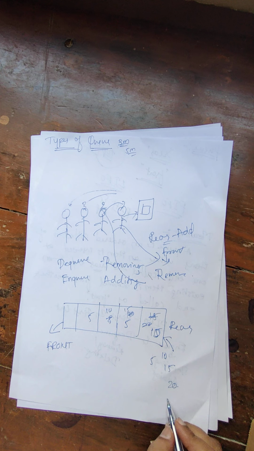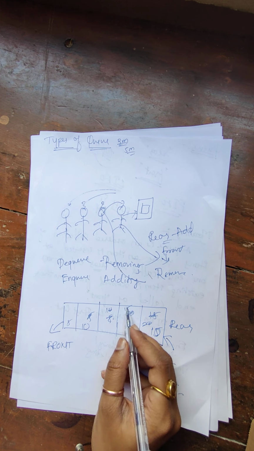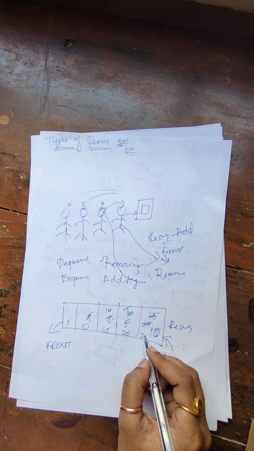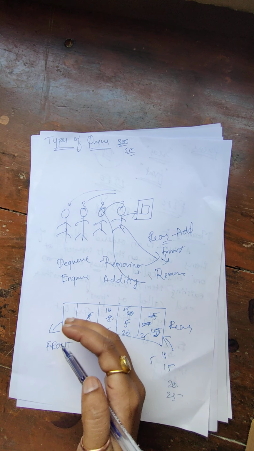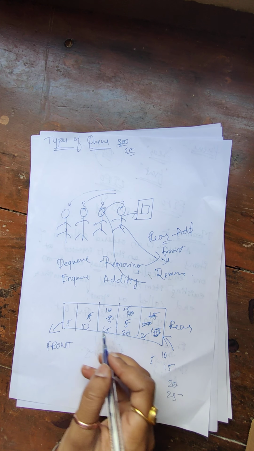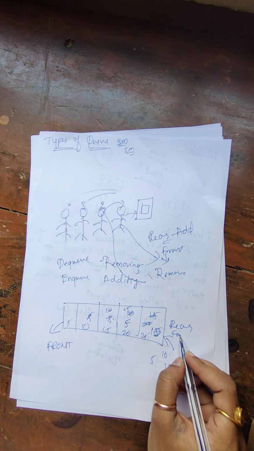Now one more element I want to add, 25. So 5, 10, 15, 20 will come here, and 25 will be added here. Done? So as the elements are entered, like that the rear will move to the next position. For the first time, rear and front will be here only.